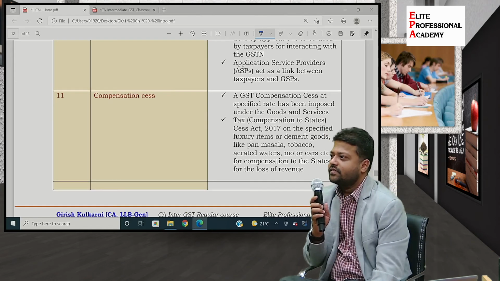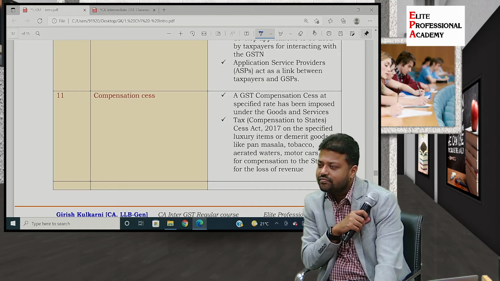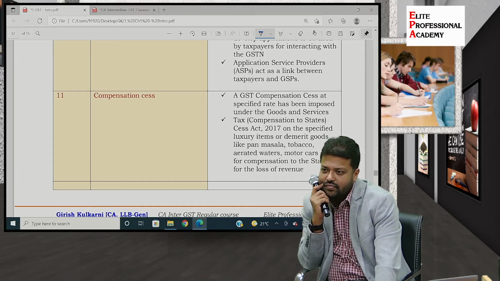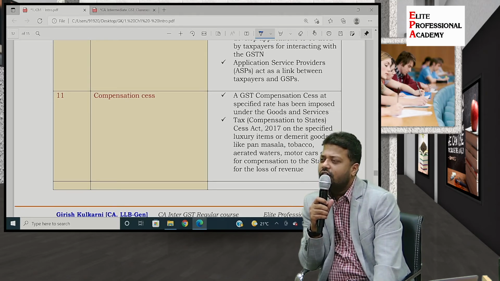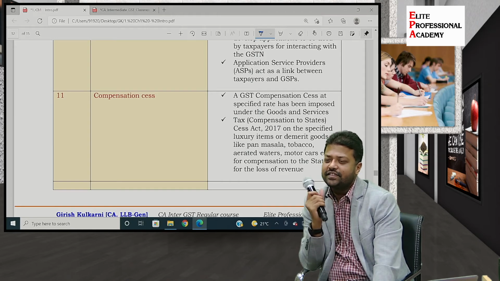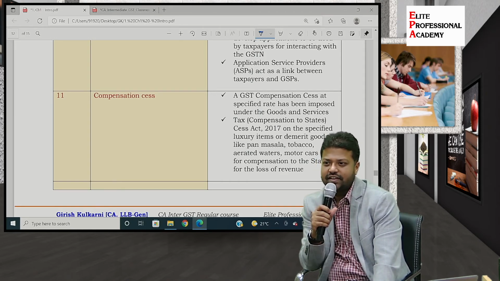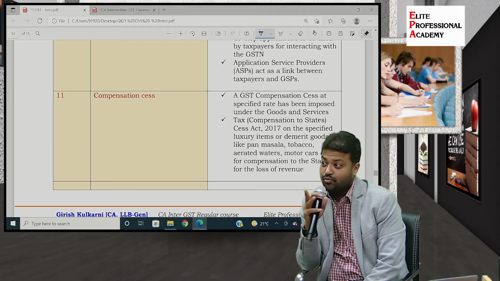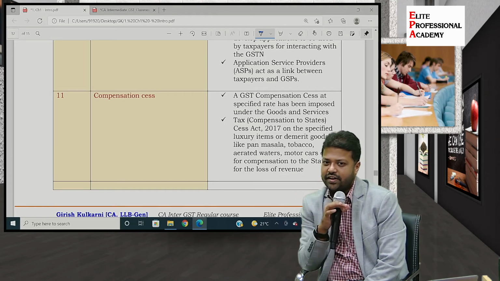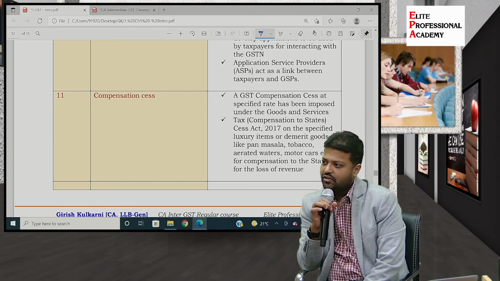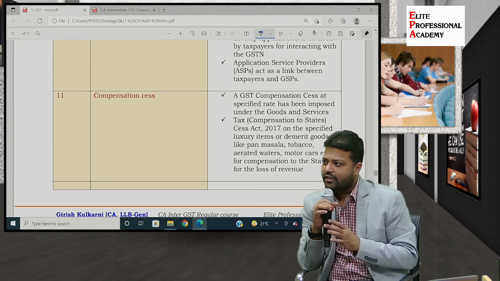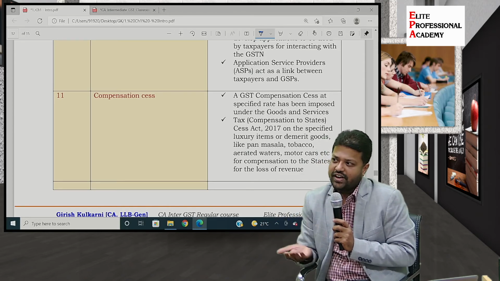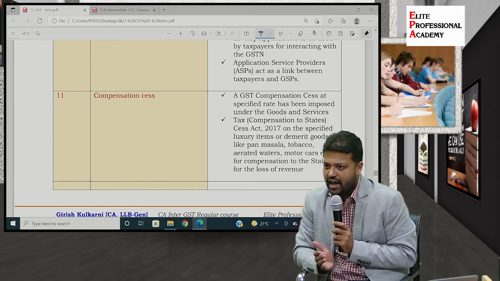Compensation cess. What is that compensation cess? Why are the states not ready to bring petrol, diesel, etc. under GST? We have discussed this yesterday or maybe on the first day. Why are states not ready? More revenue is there. They don't want the central government to share that revenue. But they have brought all other products, so their revenue might have been hampered. They used to get the entire thing as VAT. Now they are getting only half of it. Technically half of it, right?